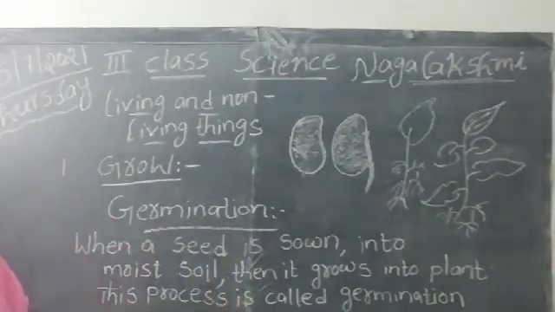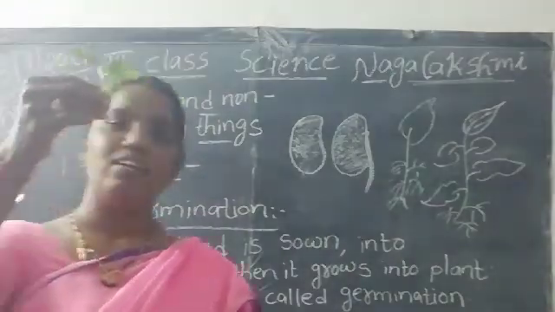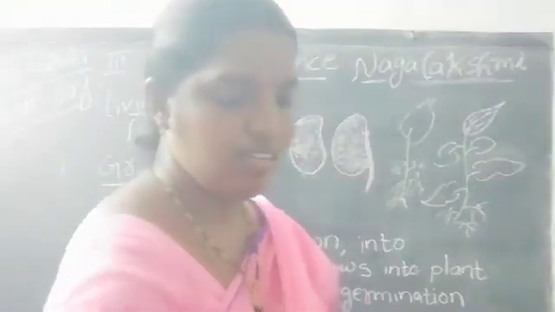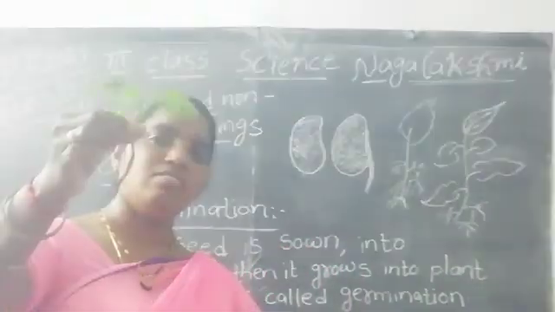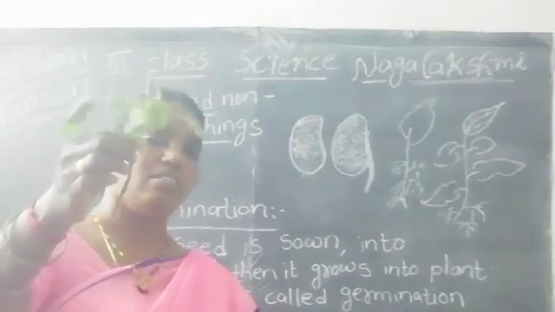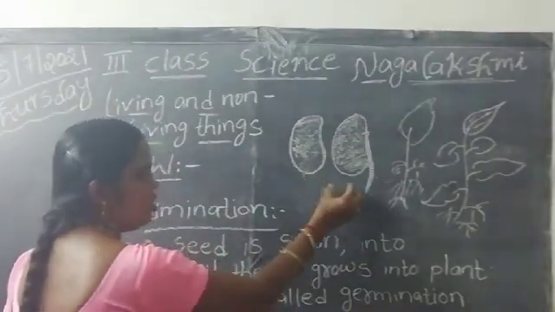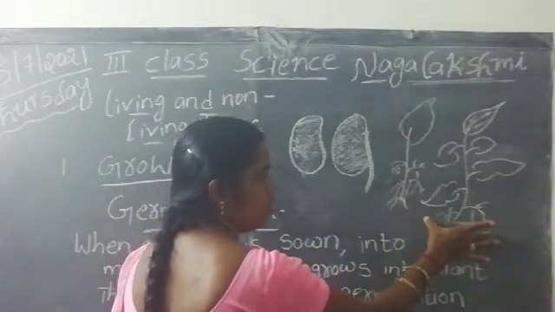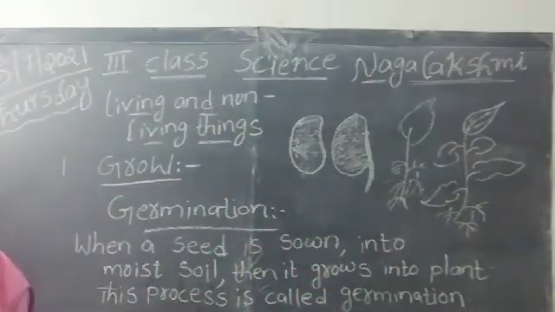Then this small plant grows into the big plant, that is, the seed germinates into a plant or big tree.